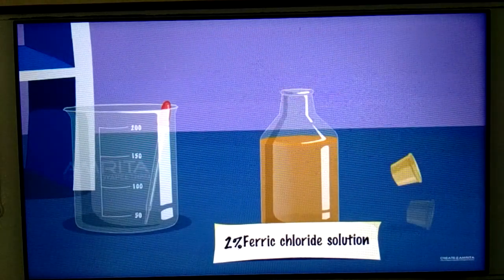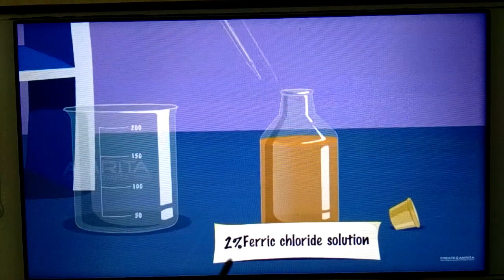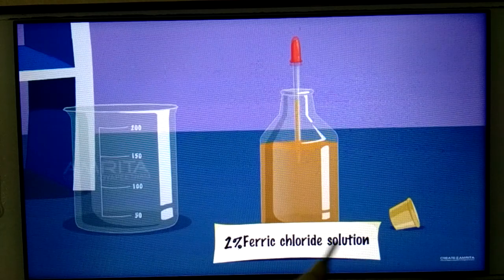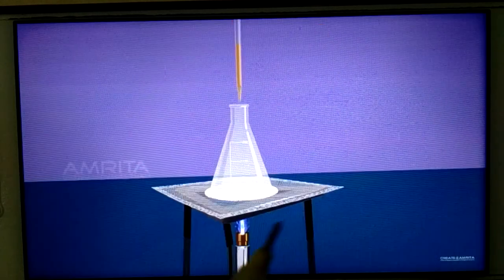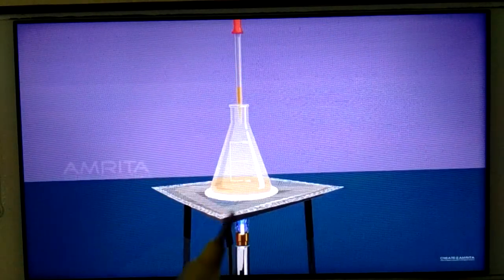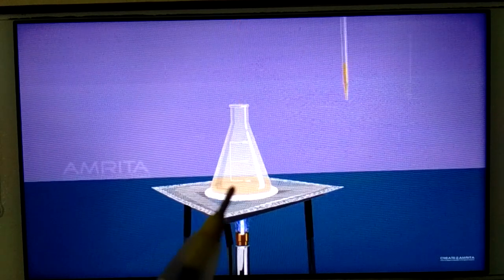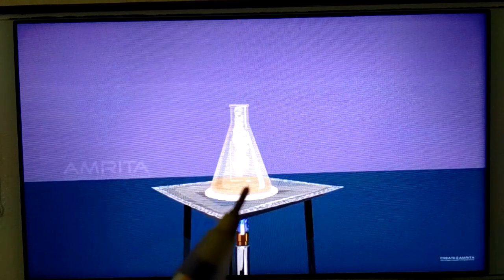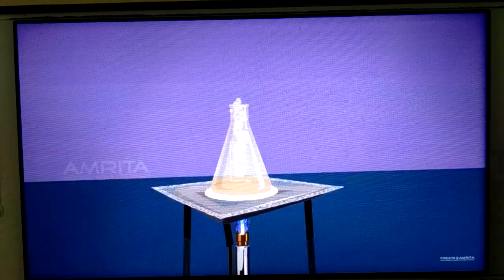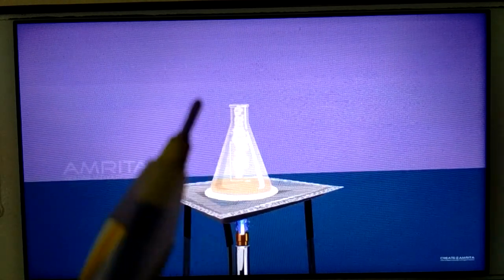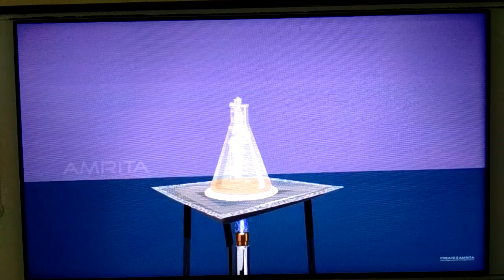Now students, you have to previously prepare a 2% ferric chloride solution. So this should be previously prepared. That 2% ferric chloride solution you have to add here in this conical flask. So you can see here the change in color, yellow color, and cloudy fumes are going out.